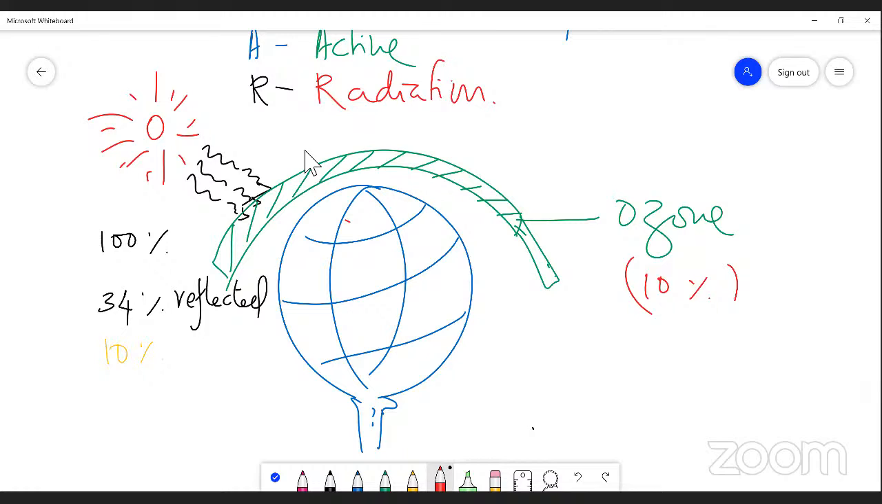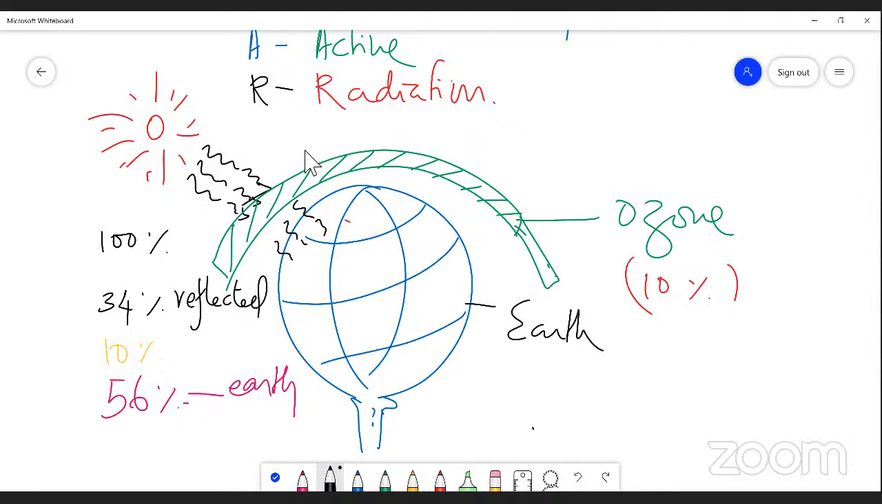and the remaining 56% of light reaches the Earth's surface, right? This remaining 56% of light reaches the Earth. So among these 56% of light, what is the amount of light actually received by plants on Earth?